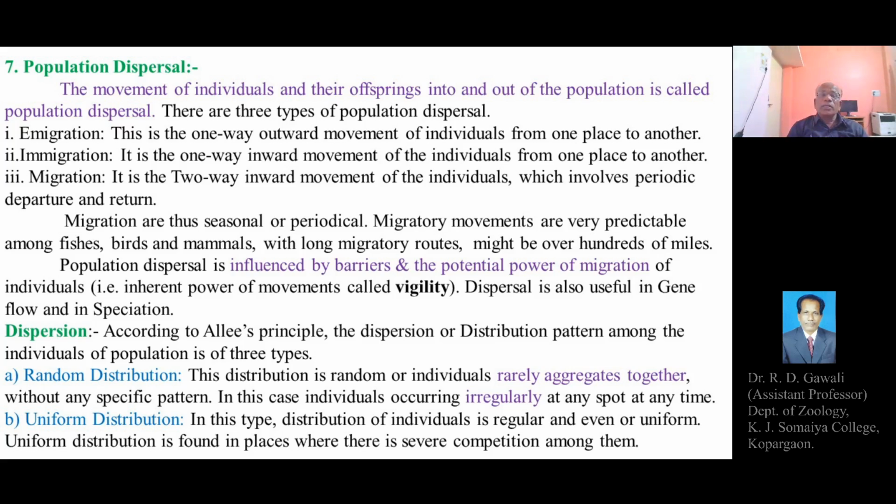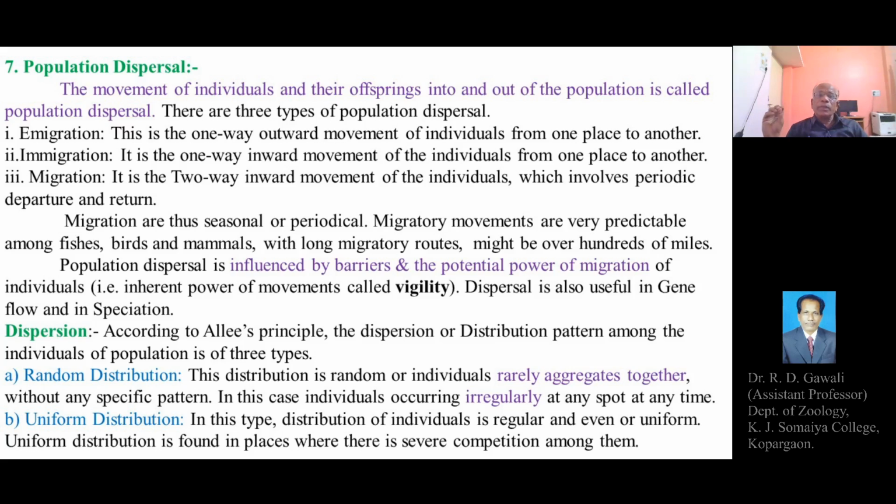Uniform distribution is found in places or regions where there is severe competition among the members of the species or among the members of a population. This competition may be for food or for mates, either for feeding activities or breeding activities.